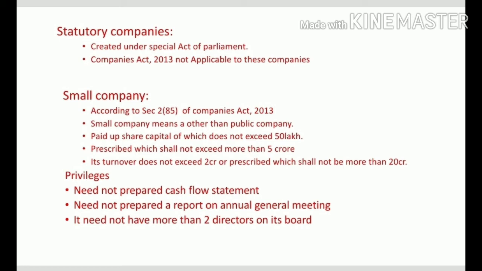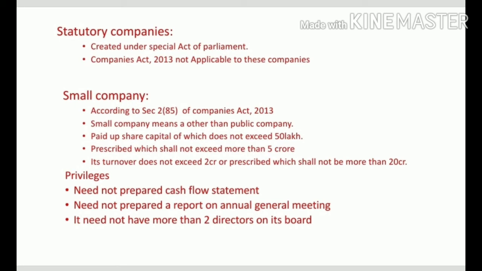Then the second condition is that the turnover does not exceed 2 crore, or the prescribed turnover shall not be more than 20 crore. It means the earning of a company does not exceed 2 crore. At the same time, the prescribed turnover does not exceed 20 crore. So these are all the major conditions while we are considering it a small company.